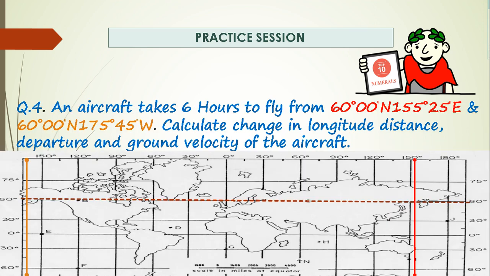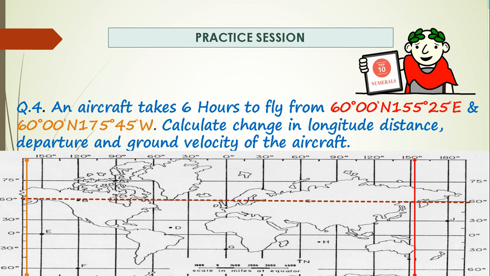Now an aircraft takes 6 hours to fly from 60 degrees north, 155 degrees 25 minutes east, to 60 degrees north, 175 degrees 45 minutes west. Calculate change in longitude, distance, departure and ground velocity of the aircraft.